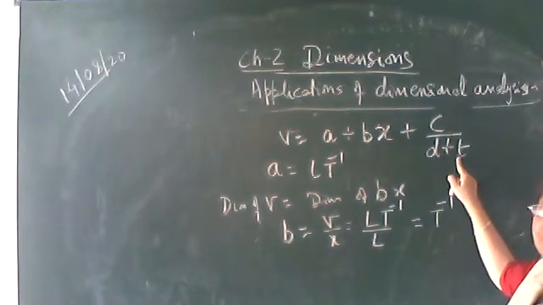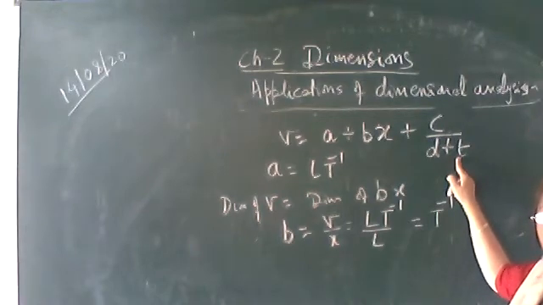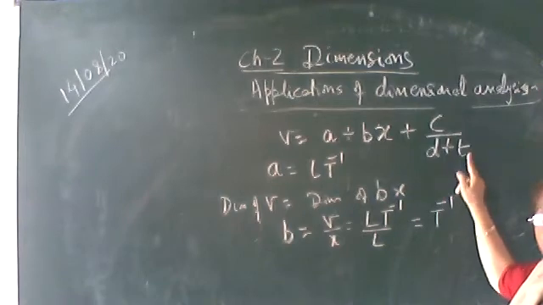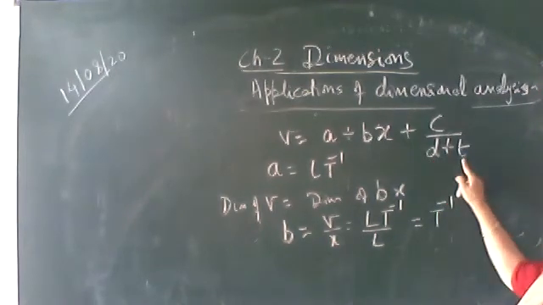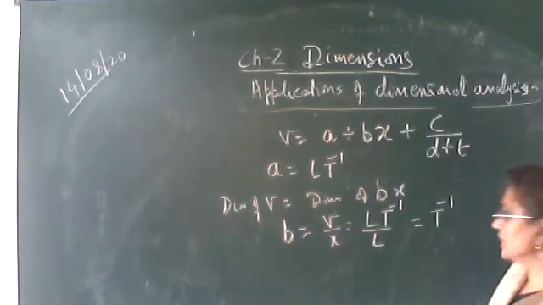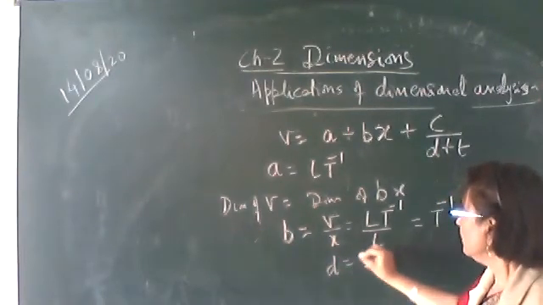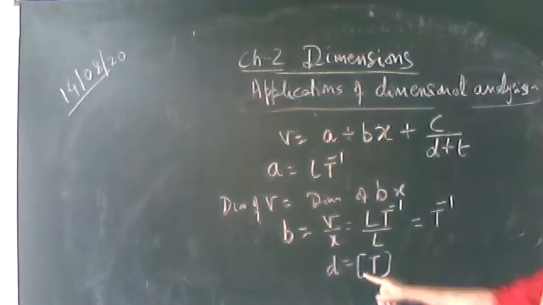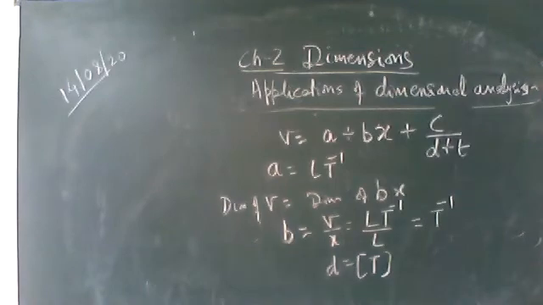So D should have a dimension of T, because T is the time. Forget about all these other things. D plus T, see only this. So the dimension of D should be the same as that of time. Why? Because it is added to time. So D has a dimension, capital T.